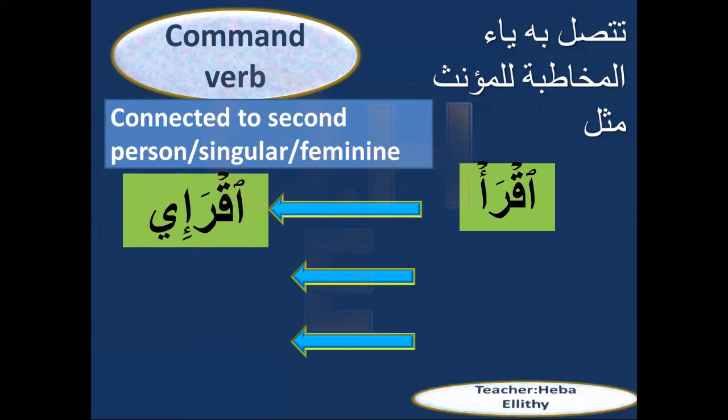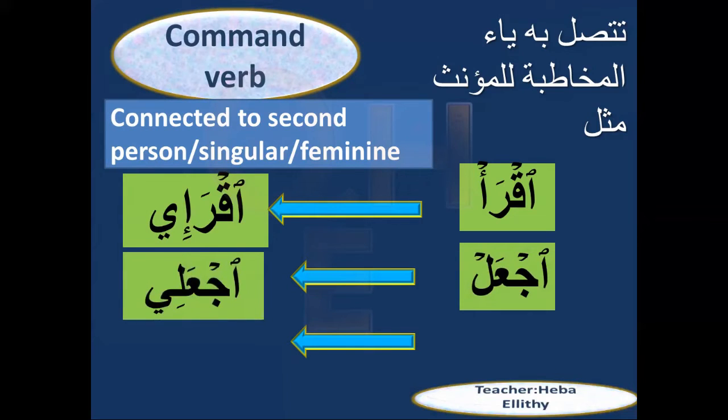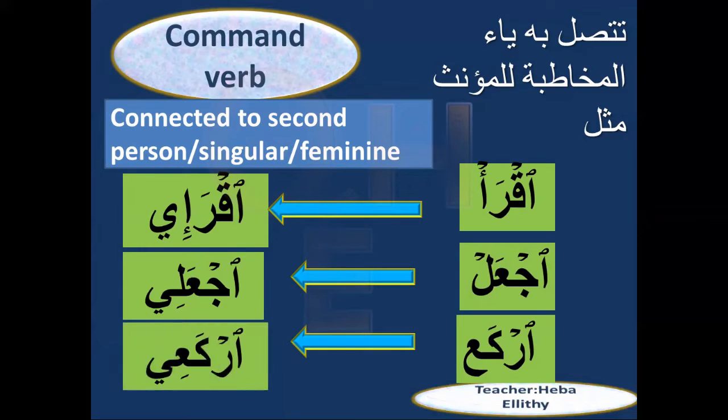Second one, اجعل, اجعلي. Good job. Third one, اركع. Then it should be what? اركعي. Very good. If we notice here, the first letter in all of these is Hamzat Wasl. This is one of the signs for the command verb, but it is not a main sign, it can just give you a kind of clue. All command verbs have Hamzat Wasl at the beginning, except the order verb